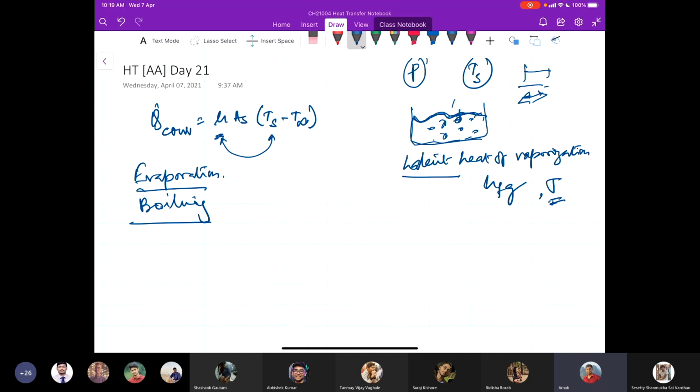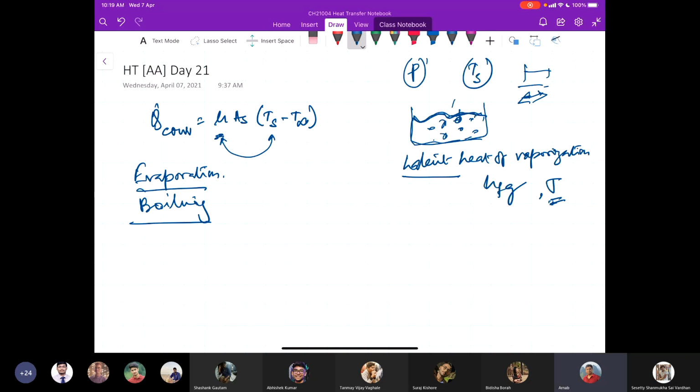So what is the difference between these two phenomena? In both cases, water basically vaporizes. Boiling is basically a liquid to vapor phase change. In evaporation also a similar thing happens, the water evaporates and goes into the gaseous state.